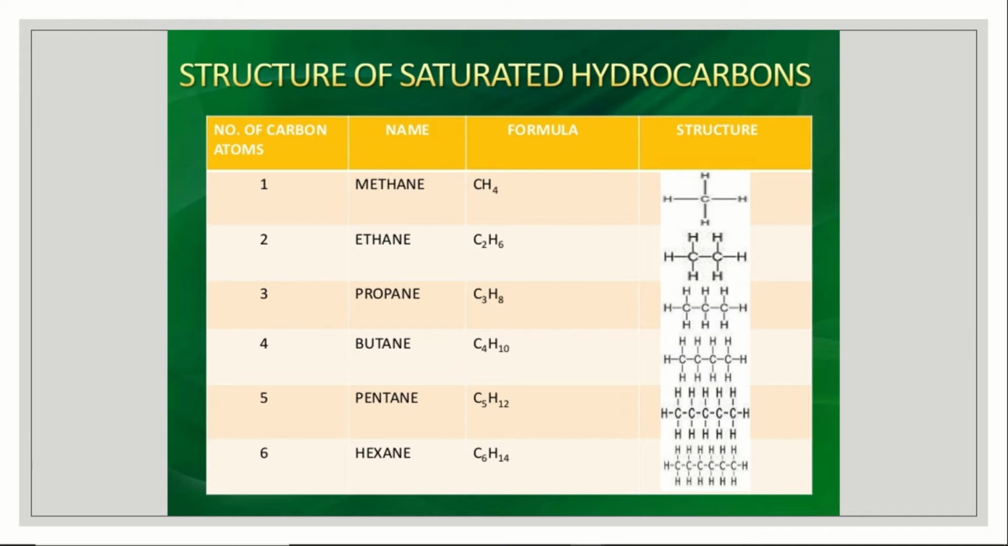Next butane. But means 4 carbon atoms. C4H10. Next is pentane, C5H12. Next hexane, C6H14. So these are the list. Next again heptane will come. Octane, nonane and decane will come.